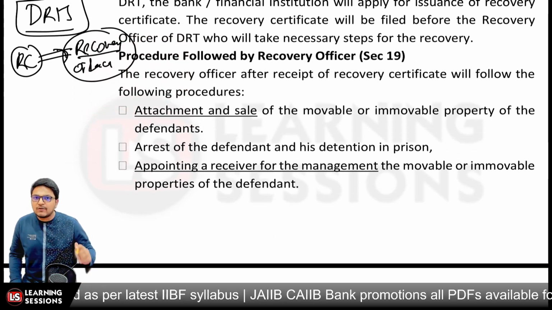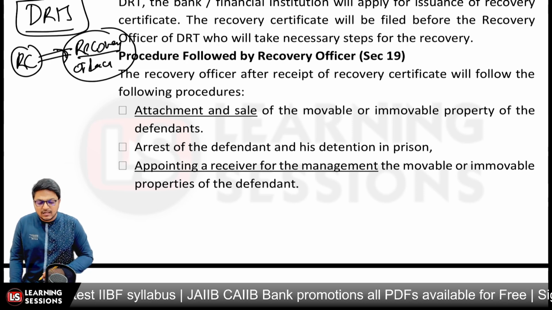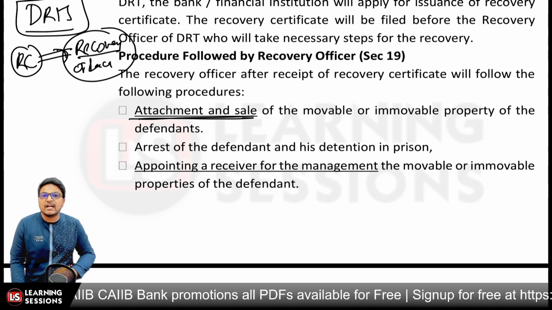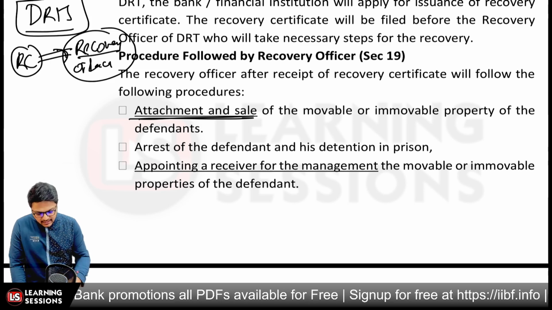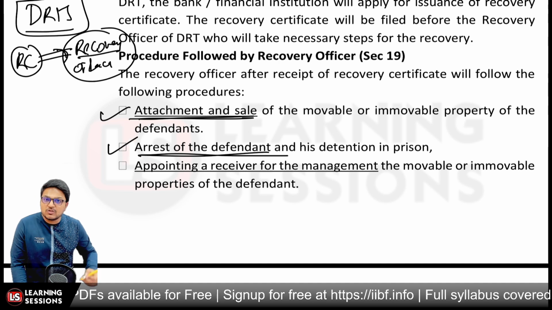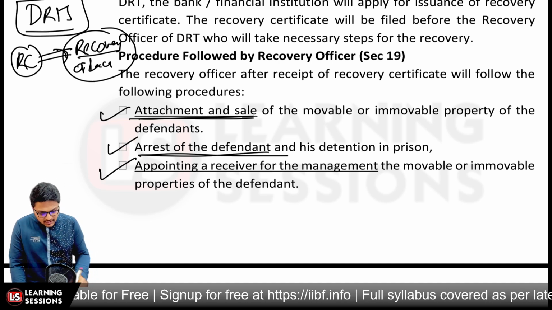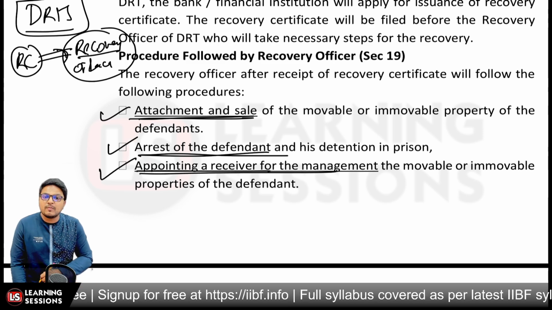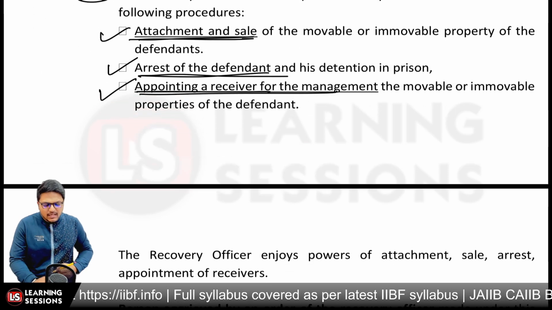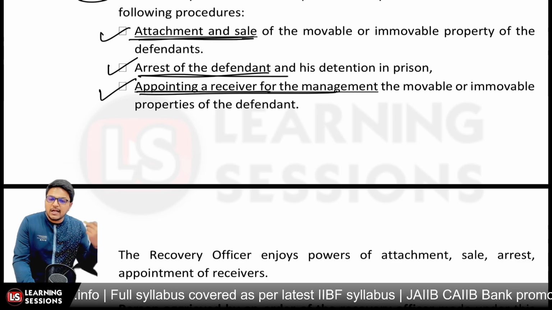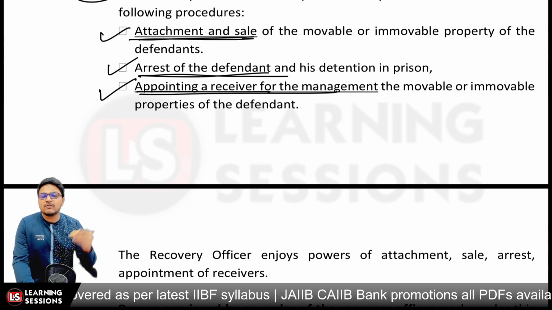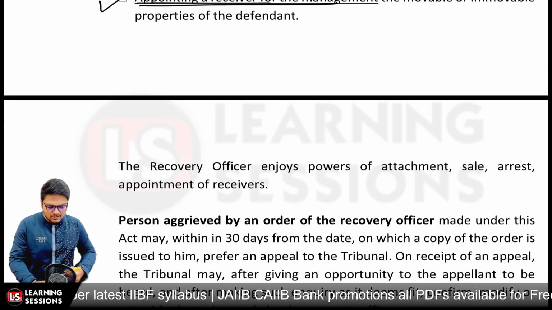What are those processes? Whatsoever assets are available, the recovery officer will be attaching those assets and selling all the movable and immovable property of the defendants. Further, they can also arrest the defendants and detain them in prison, and also appoint a receiver for the management of the movable and immovable properties of the defendant. So they have unlimited powers related to attachment and sale, arrest of the defendants, and appointment of the official receiver for the management of movable and immovable properties, right?